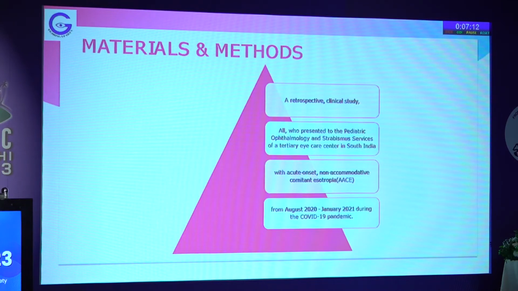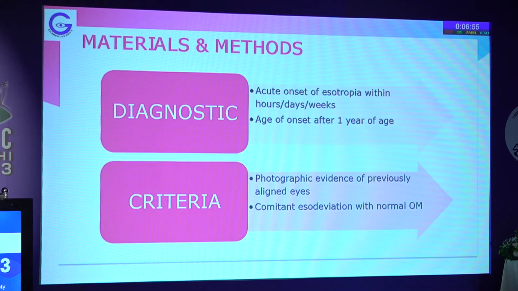Materials and methods: it was a retrospective clinical study of all those who had acute acquired comitant non-accommodative esodiviation who came to the pediatric ophthalmology department of our hospital from August 2020 to January 2021 during the pandemic season. These were the diagnostic criteria: acute onset of esodiviation within hours, days, or weeks, age of onset after 1 year of age, photographic evidence of previously aligned eyes, and a comitant esodiviation with normal ocular movements, with no restriction or limitation of ocular movements.